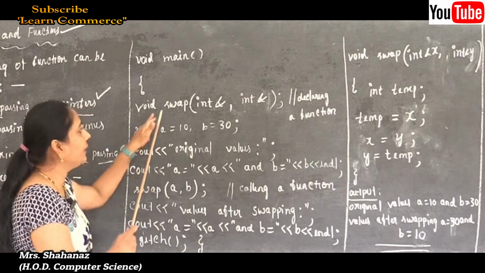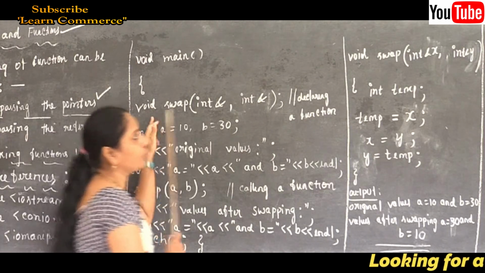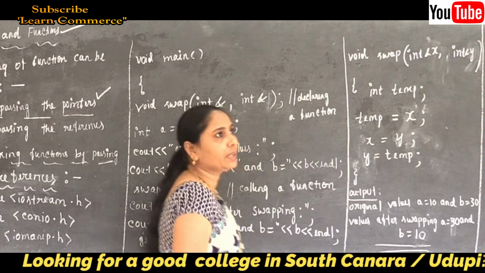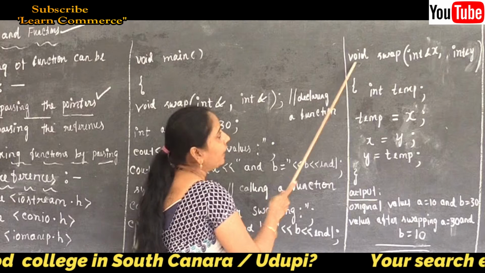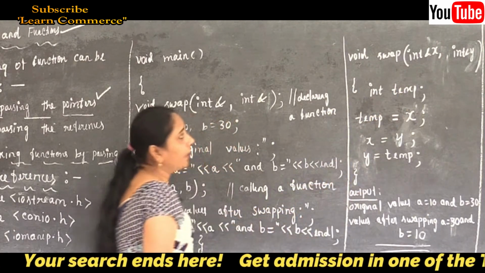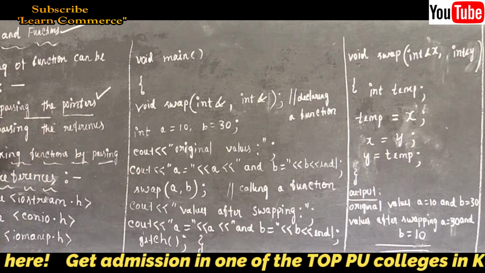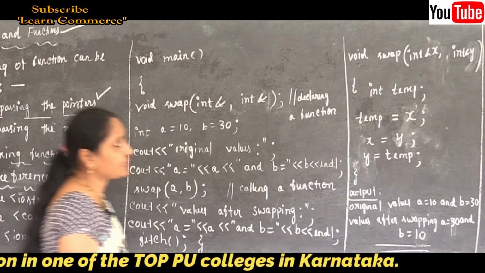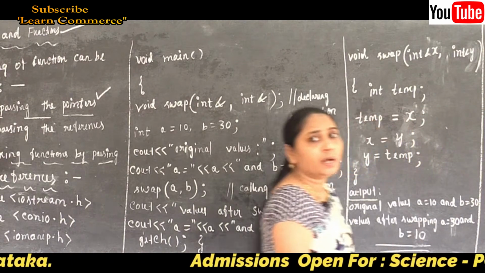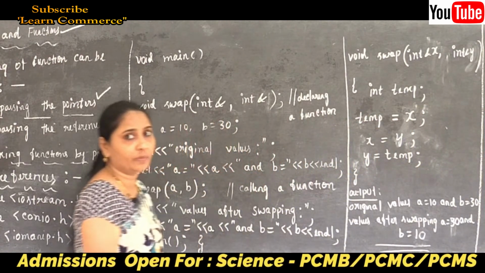Now whatever function we declared, such function is going to be written here as the called function. So void swap opening bracket int ampersand x comma int ampersand y, but no semicolon. Why? Because it is the syntax of the called function we are going to write.